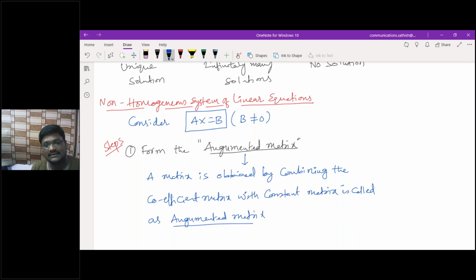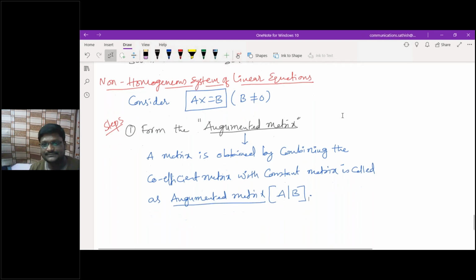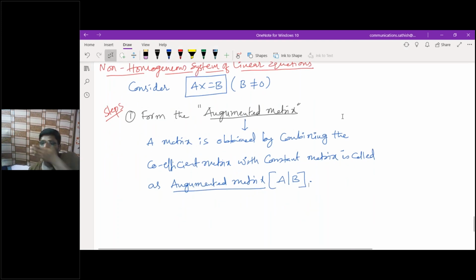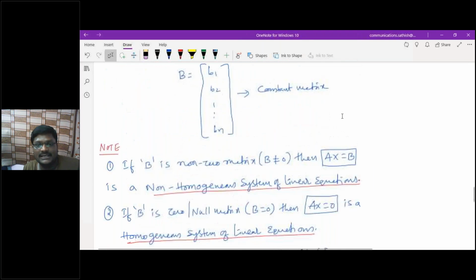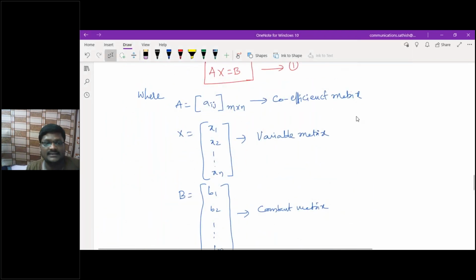First, you need to consider the augmented matrix, that is, you need to combine A with B. Coefficient matrix means A only. If you remember, this is your coefficient matrix, and B is your constant matrix.